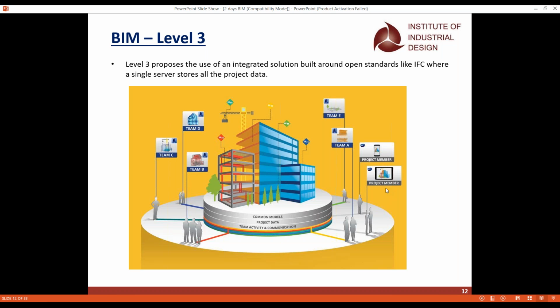So at last, your BIM 360 software will use BIM level 3, that is the integrated solution built around all the standards, among all the team members and all the teams. It is not required that every team should work individually. The BIM level 3 and the software which uses this level 3 is BIM 360. So it uses the integrated solution where everyone can work together. Okay, so these were all the levels of BIM: level 0, level 1, level 2, and level 3.